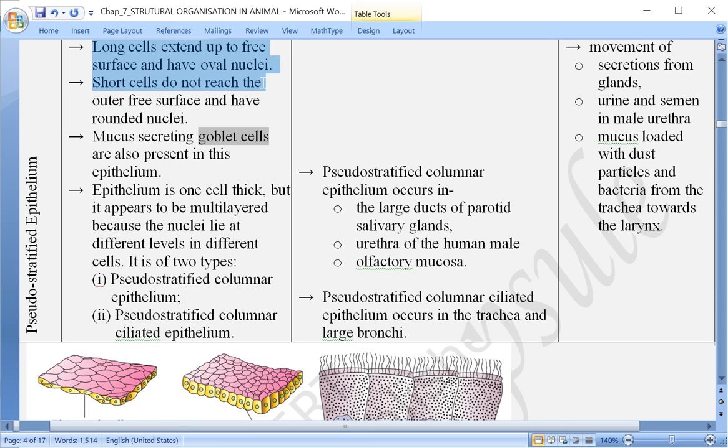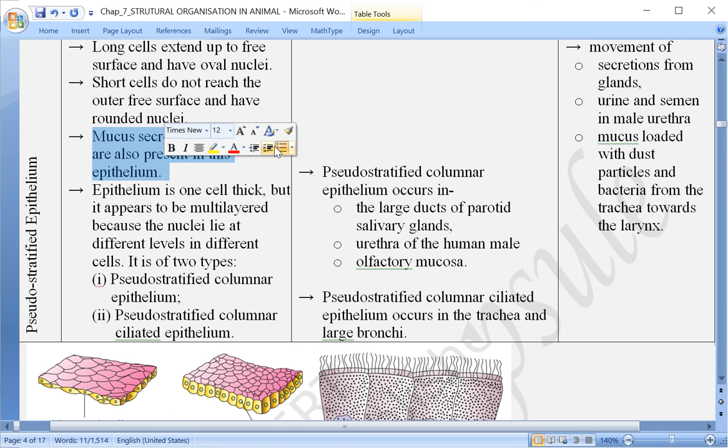So here what I was talking, the longer cells extend up to the free surface and have oval nuclei. Short cells do not reach the outer free surface and have rounded nuclei. Check what I am saying: longer cells, what is the nucleus like? Oval. But short cells, their nucleus is rounded. Then mucus secreting cells are present over here also in between, which are called goblet cells. Earlier we have discussed about this.